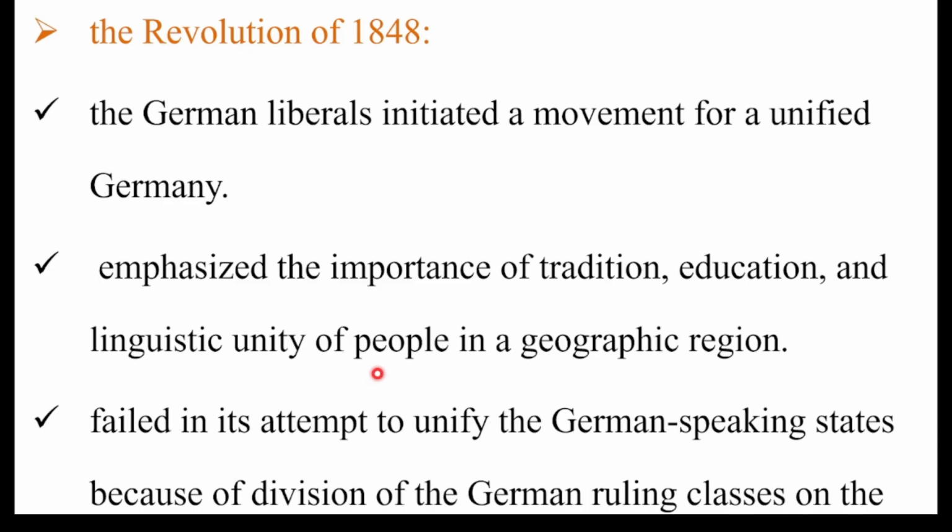So the revolution emphasized the importance of tradition, education, and linguistic unity of people in a geographical region. The main target of the Revolution of 1848 focused on three important things. One, before political unification, they wanted to bring traditional unity among Germans. They wanted to bring religious and education unity among the German states. Linguistic unity, that means unity based on the German language. It is also the third step.